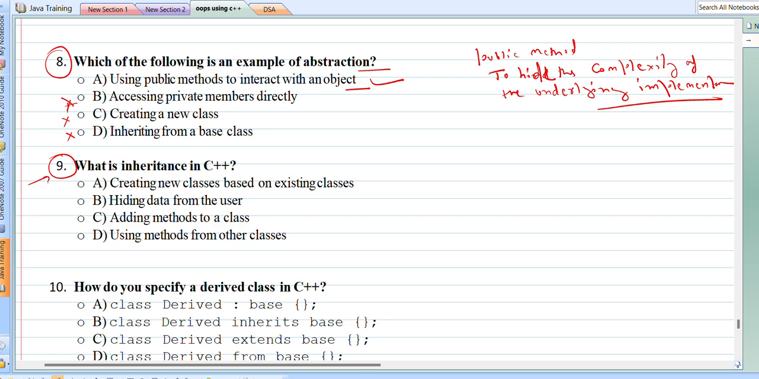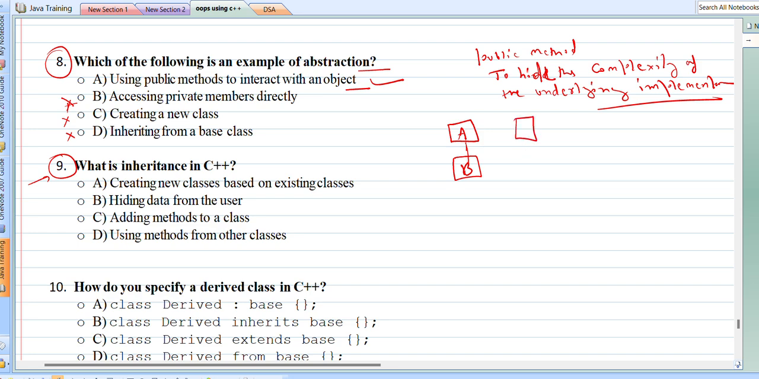Now what is inheritance in C++? Basically inheritance provides us the concept of reusability, right? We want to create a new class by extending some already existing class, right? We have different types of inheritance in C++, like this is known as simple inheritance, wherein we have only one parent and one child.